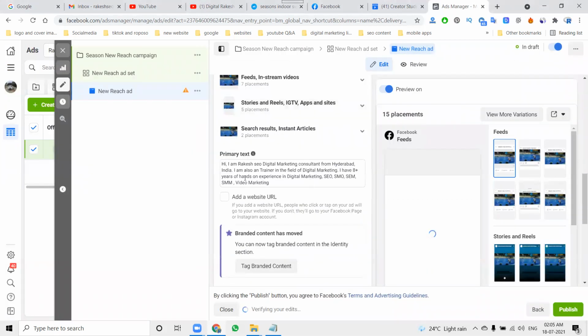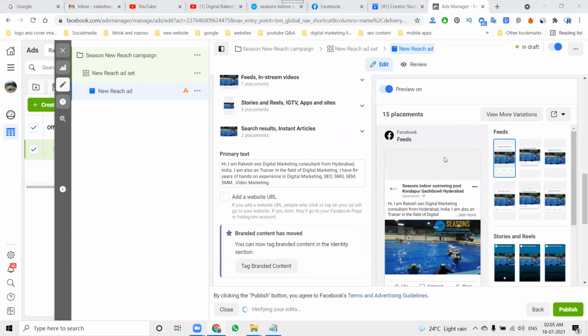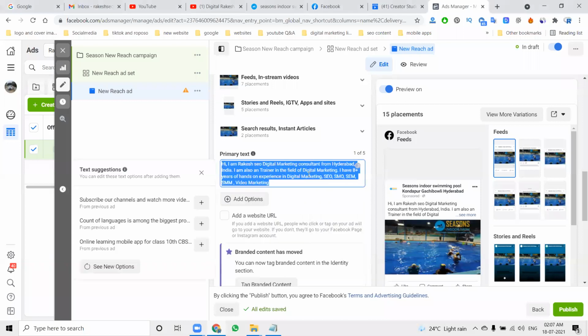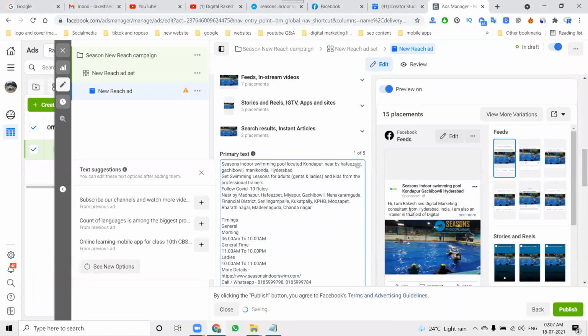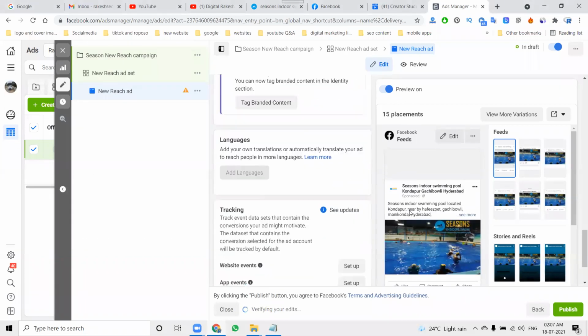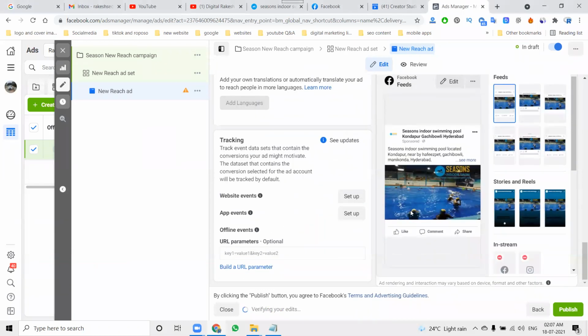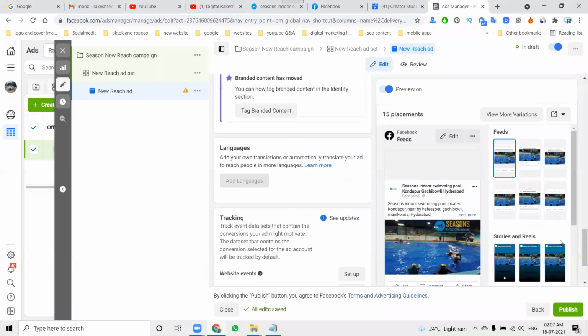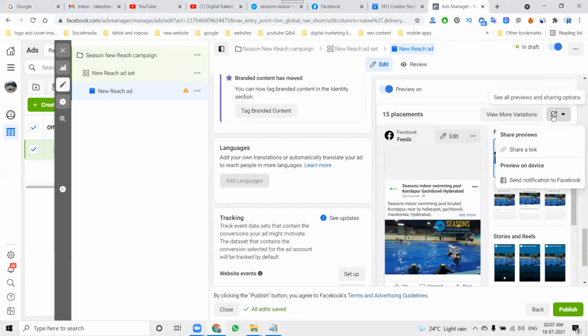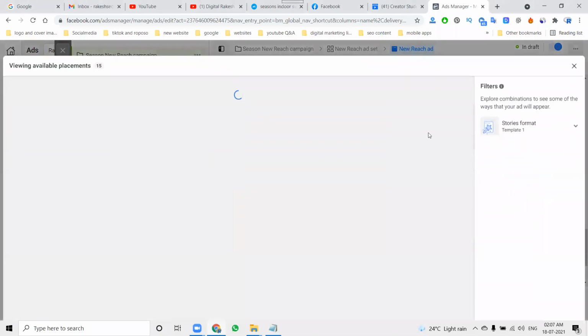So here, next, add your particular text. Adding it in this. So my content, everything is ready. Finally, we can go to the optimize and publish option. So this ad will be visible across your complete set of options.